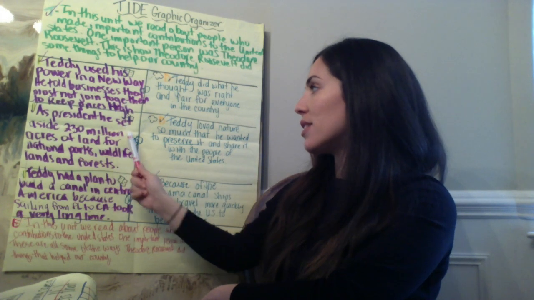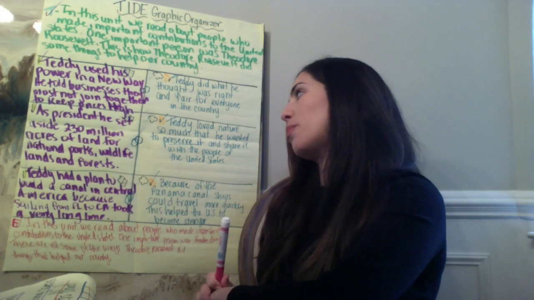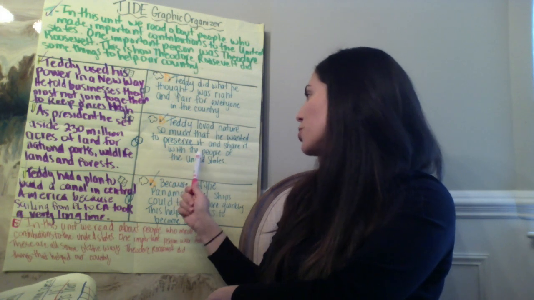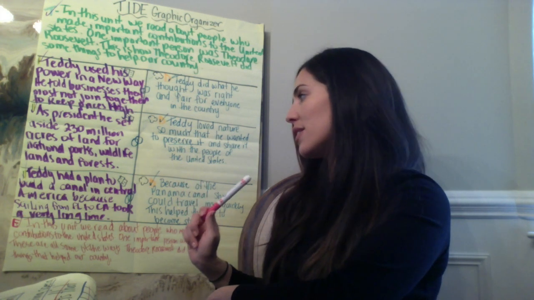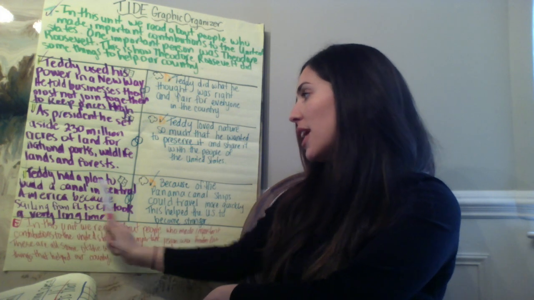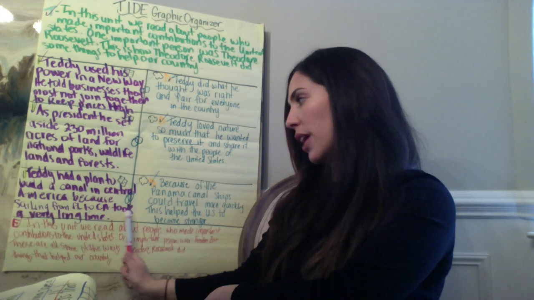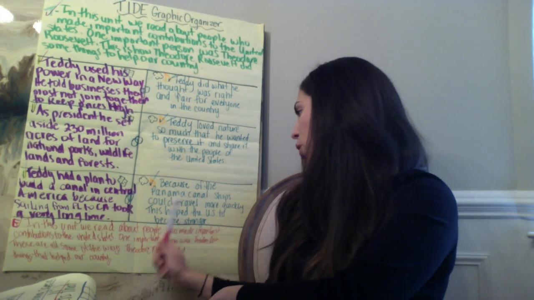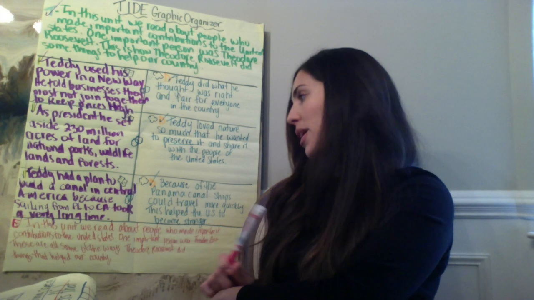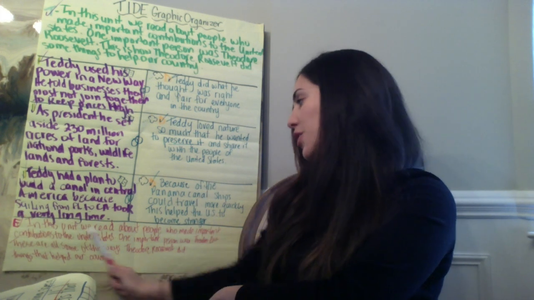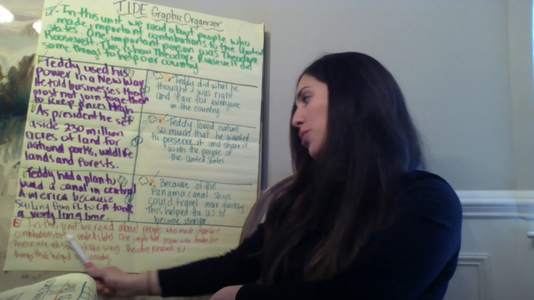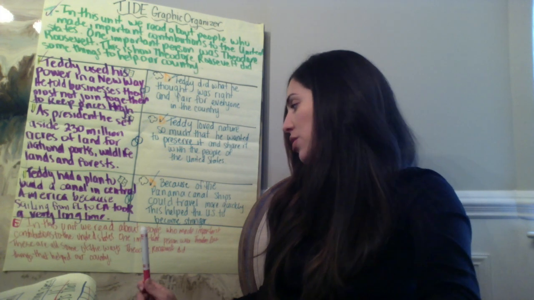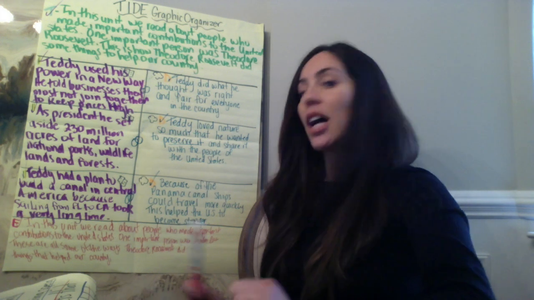As president, he set aside 230 million acres of land for national parks, wildlife lands, and forests. Teddy loved nature so much that he wanted to preserve it and share it with the people of the United States. Teddy had a plan to build a canal in Central America because sailing from Florida to California took a very long time. Because of the Panama Canal, ships could travel more quickly. This helped the United States to become stronger. In this unit, we read about people who made important contributions to the United States. One important person was Theodore Roosevelt. These are some of the ways Theodore Roosevelt did things that helped our country.